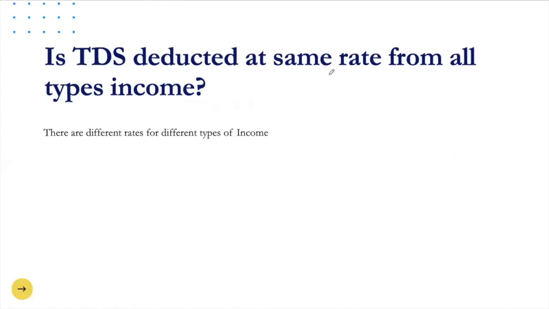Is TDS deducted at the same rate from all types of income? No. TDS rates are different for different kinds of payments and different natures of your income. Just an example, for professional fees the TDS rates are different. For winnings from lotteries, the TDS rates are different.